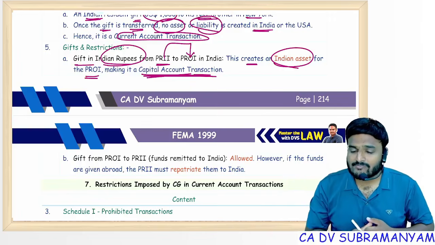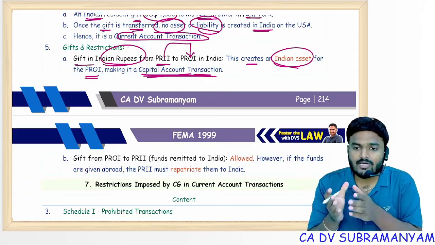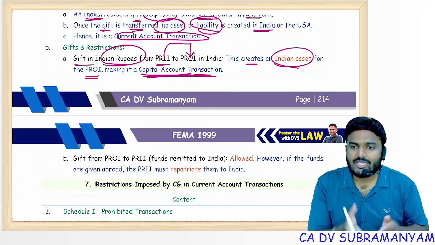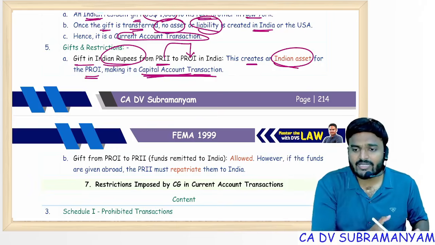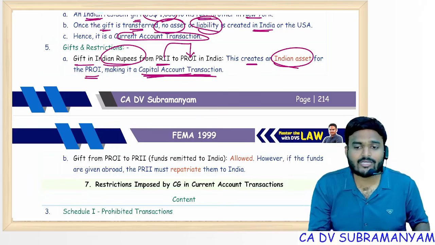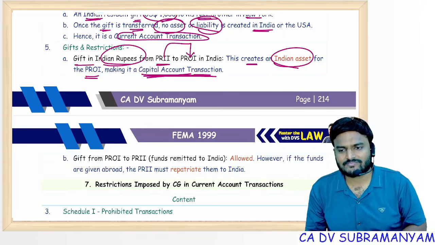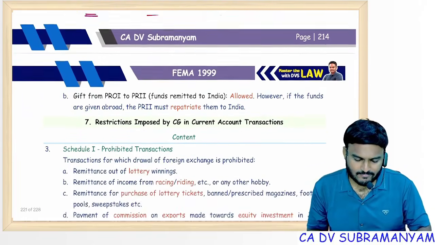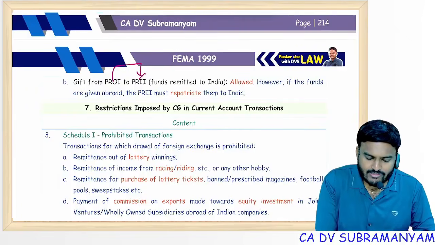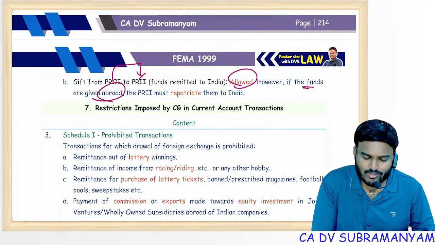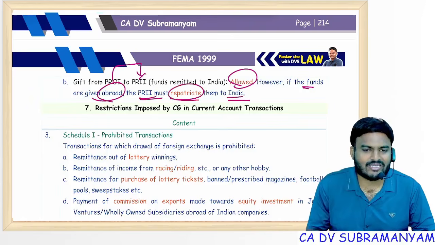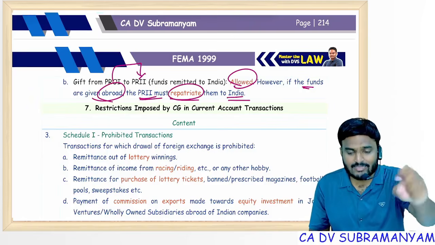But if I transfer in rupees to his rupee bank account in India, his net worth in India got affected. The non-resident's net worth in India got affected, so it is a capital account transaction. Getting my point? Suppose a non-resident is giving a gift to a resident: allowed. However, for funds given abroad, the resident should repatriate them to India. He should bring them to India.